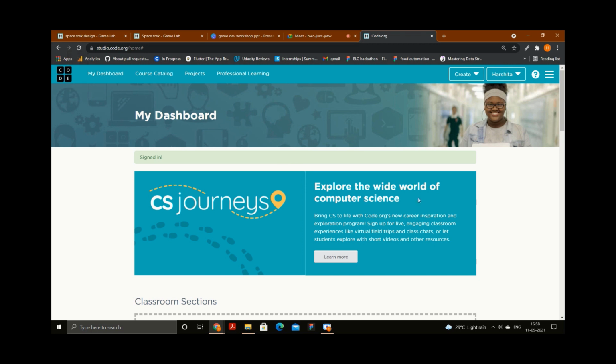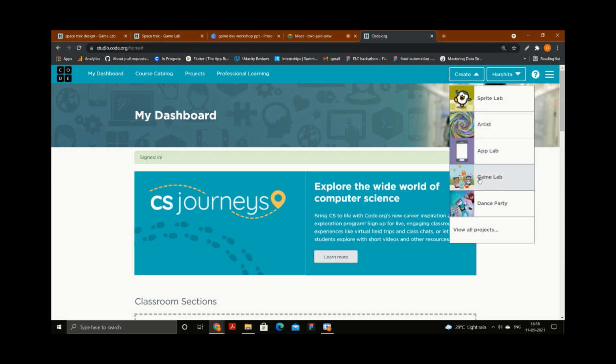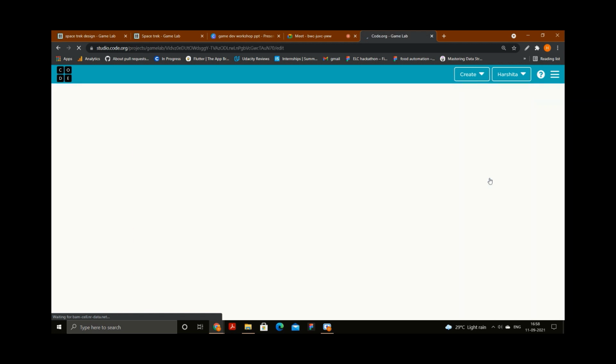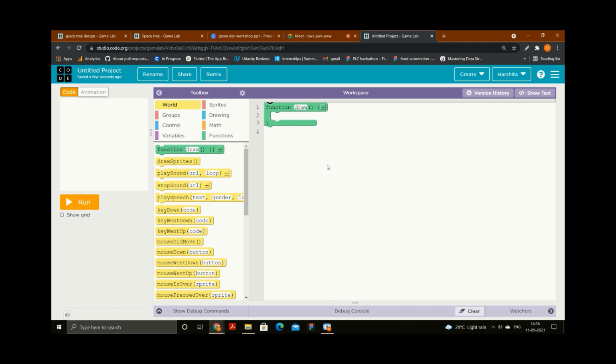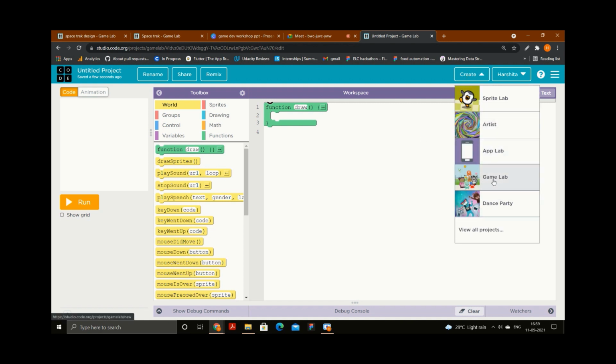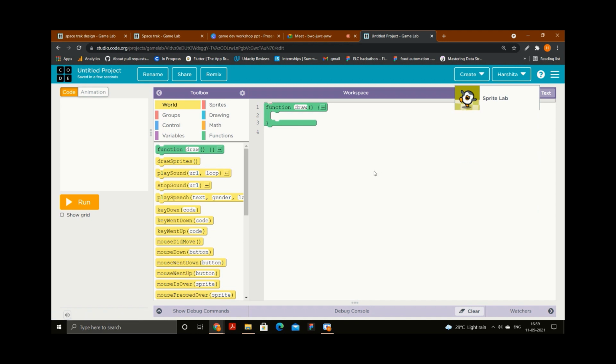After that, click on create and then click on game lab. This fourth option is our game lab. Click on it, and this interface will open for you.